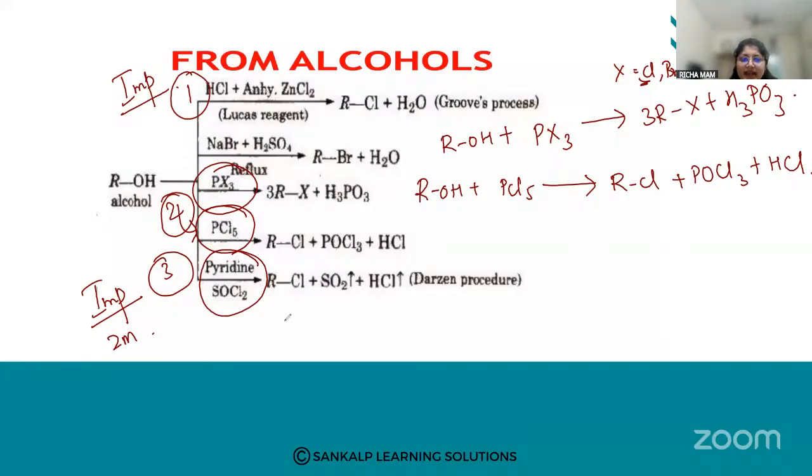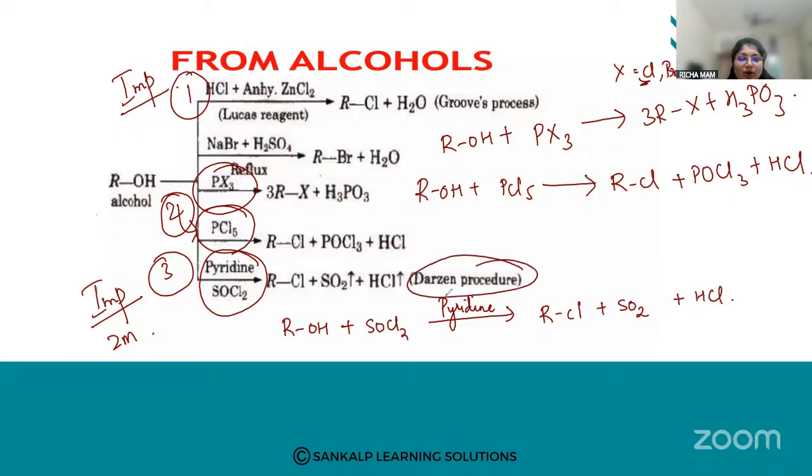So how is the reaction? Alcohols react with thionyl chloride in the presence of pyridine. What am I going to get? I am going to get RCl plus SO2 plus HCl. And this process is called the Darzens process. Very important, Darzens process.